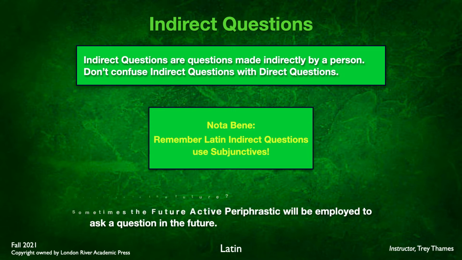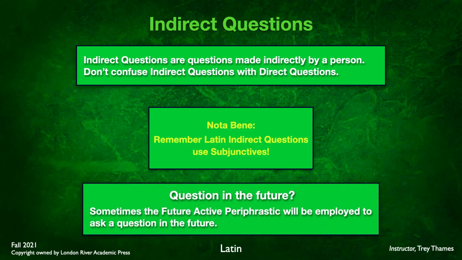All right. Now, what about a question that is going to be asked in the future? Sometimes the future active paraphrastic will be employed to ask a question in future. You say, oh my goodness, I thought we were done with the whole paraphrastic. We learned about passive paraphrastics. Well, now we've got a future active paraphrastic, and these will be used to ask questions in the future. We'll look at an example of this here in just a minute. Don't worry, don't panic. It's not going to be that hard.